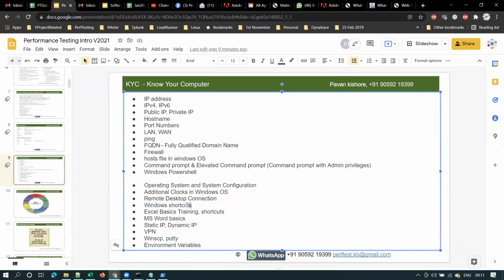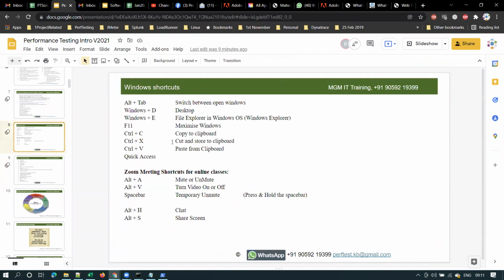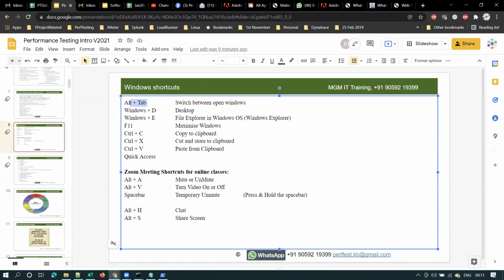So now coming back to a few other basics, you should know Windows shortcuts. Everyone should know these Windows shortcuts, which I covered in the previous slide. I will be sharing this slide deck with everyone. These are very useful Windows shortcuts that everyone should know.